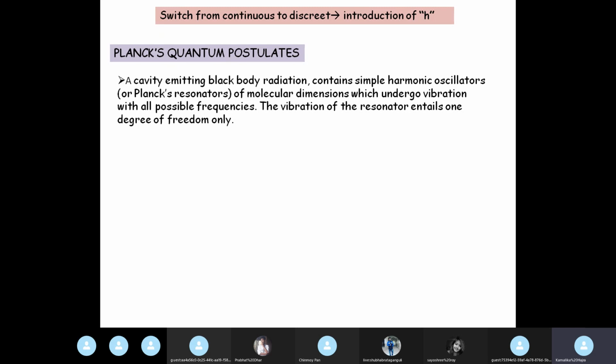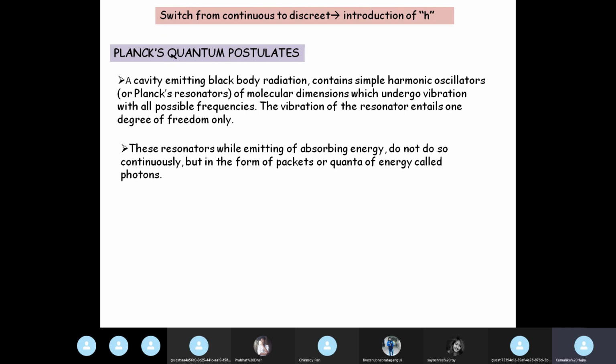And then according to the mode of vibration, there may be more nodes in between these two nodes. So these standing waves, which were actually electromagnetic standing waves according to classical theory, are replaced by one-dimensional resonators or oscillators, which form the standing waves with nodes at the two walls.